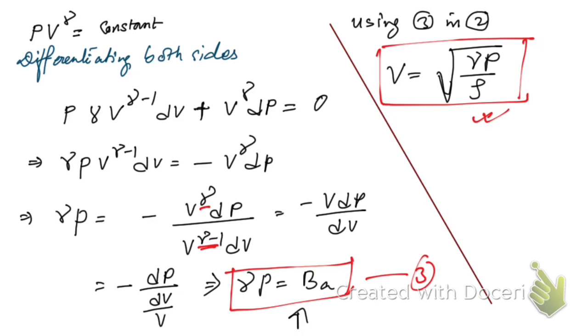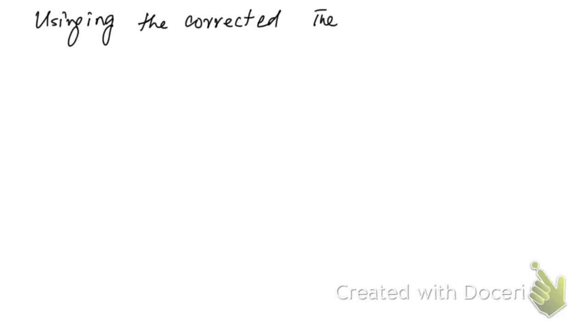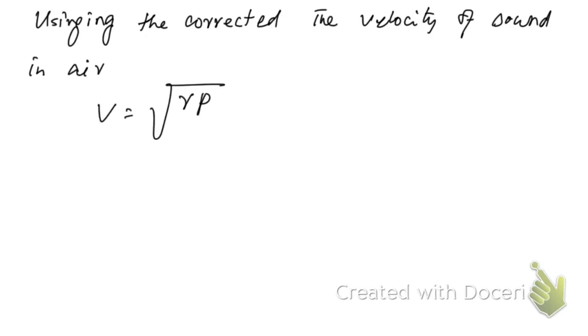Now using this equation, according to Laplace, using the corrected formula, the velocity of sound in air will be v equal to root over gamma P by rho.